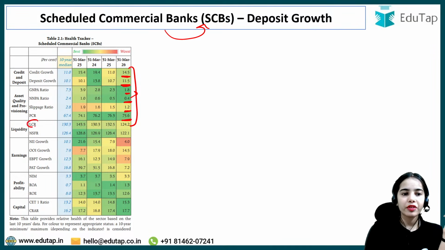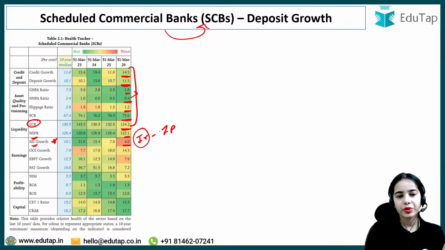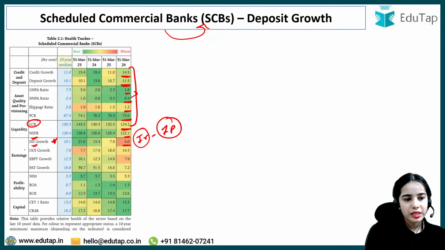Now liquidity coverage ratio 124.2%, net stable funding ratio, that means the funding that the banks are receiving, 122.1%. Net interest margin, this is the interest received minus interest paid. So 4% is the net interest income growth that has happened, interest received minus interest paid. Now this is for earnings.